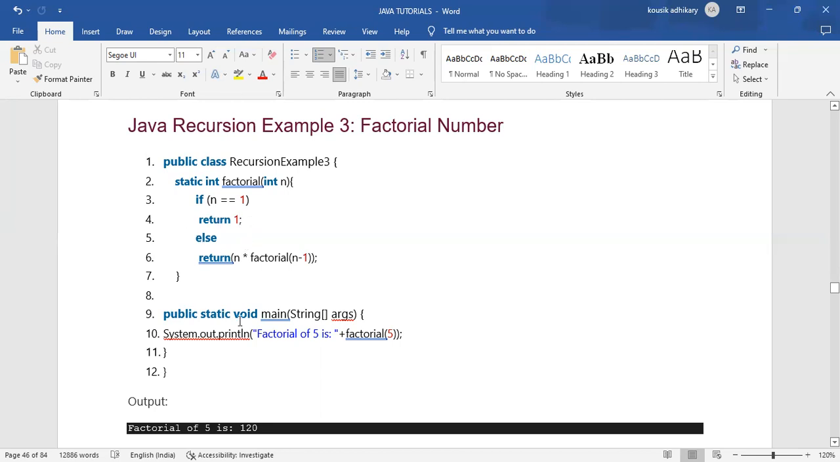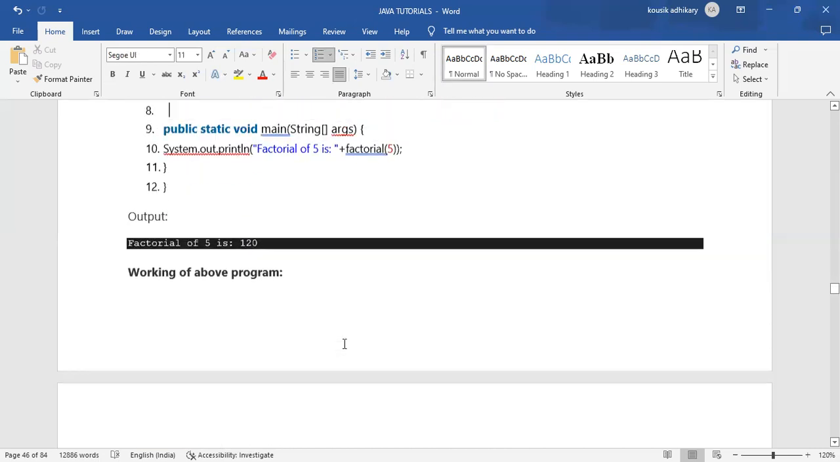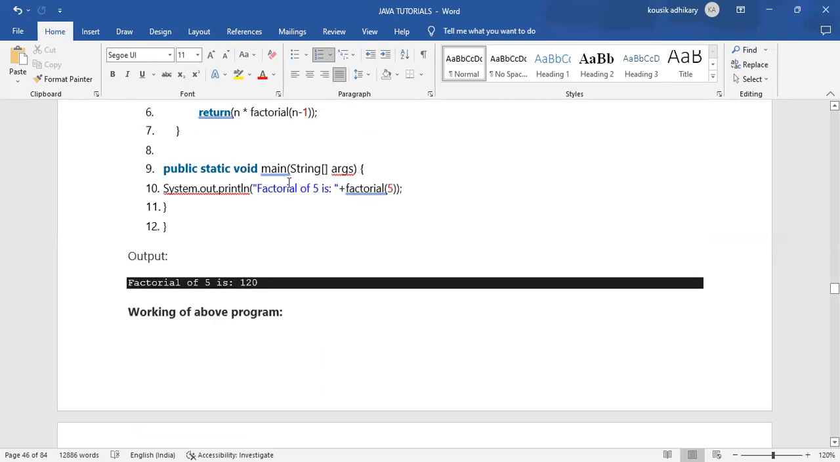So it will compute 5 into 4 into 3 into 2 into 1, and that is the factorial of 5. By multiplying the value of n each time, it becomes 5 into 4 into 3 into 2 into 1, which is 120.